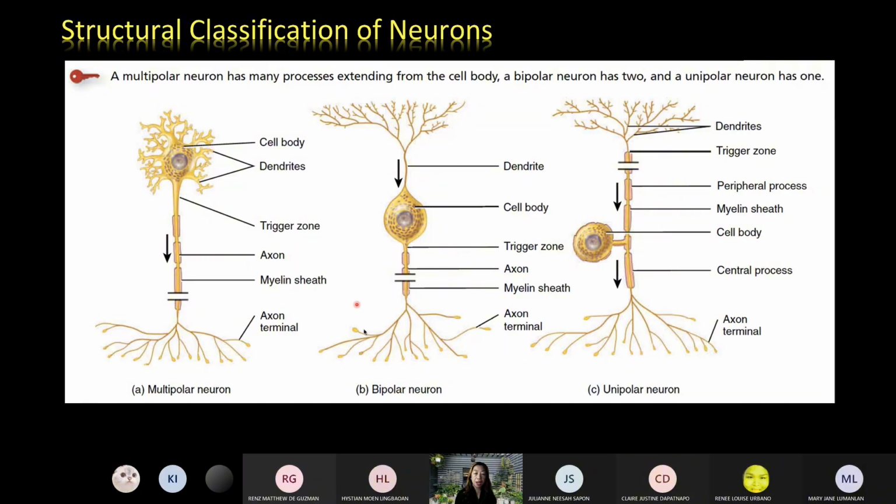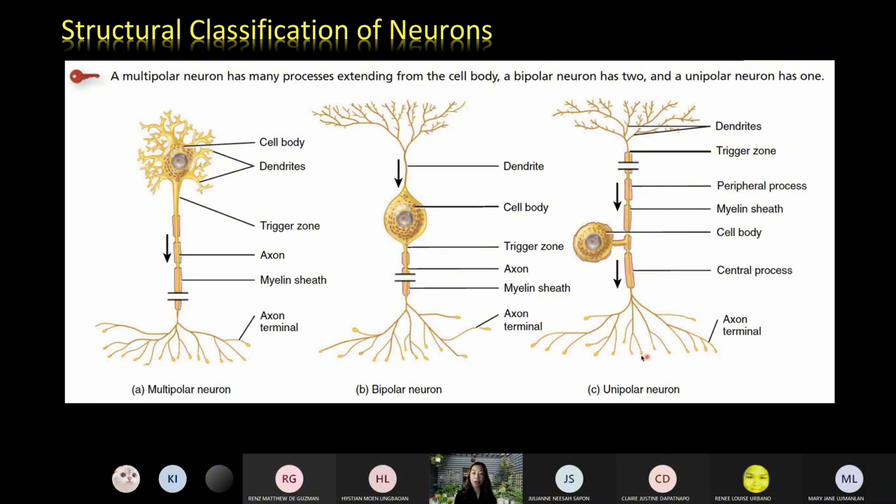Okay? Now, what about a bipolar? Bipolar, there are 2 processes. You have 1 dendrite and then you have 1 axon. Okay, 1 dendrite and then you have 1 axon. So usually, the receptors of our special senses, yung vision, olfactory, auditory, they are of this type.